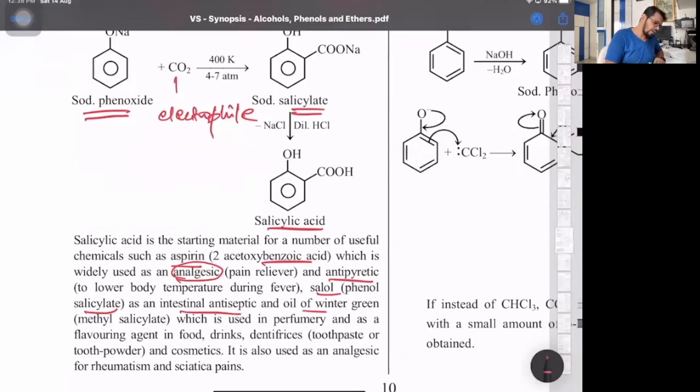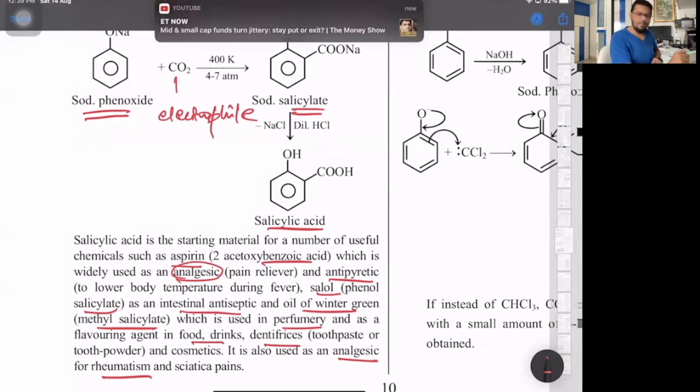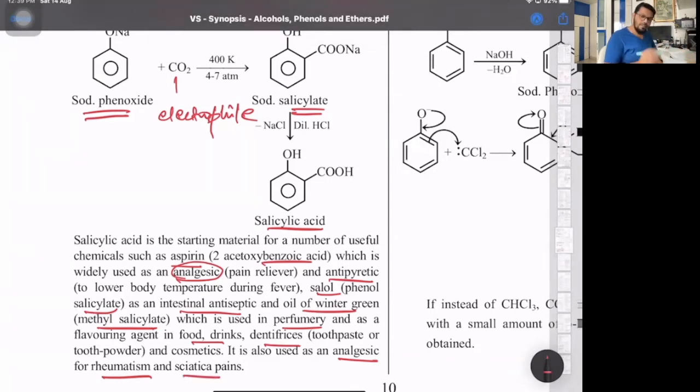And in the same way we have oil of wintergreen, that is methyl salicylate. That's used in things like Iodex and Moov, as a pain reliever. Is this clear? Also it is used as a flavoring agent in perfumery, in some food drinks, and as an analgesic for rheumatism. Rheumatism is whatever inflammation and pain we have, and sometimes some spasm. So that's the rheumatic part we see. And it is used for sciatic pains. What exactly are sciatic pains? That is basically pain affecting your back and hip. Is this clear?